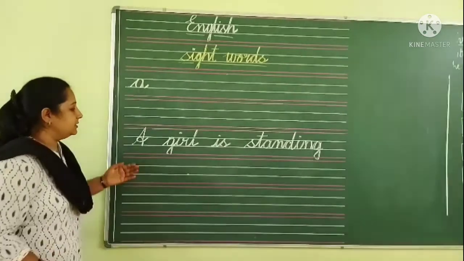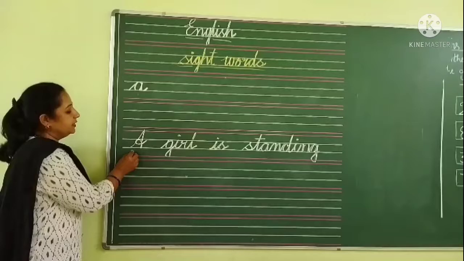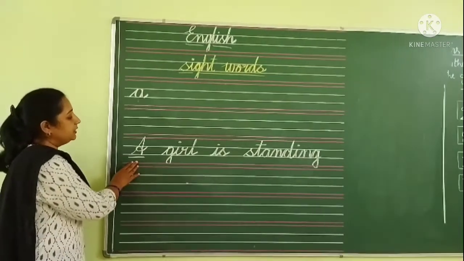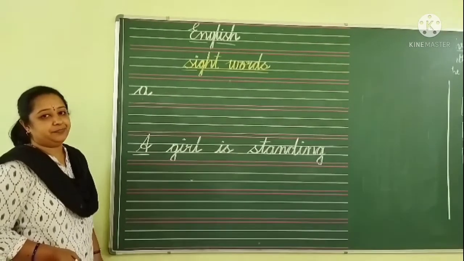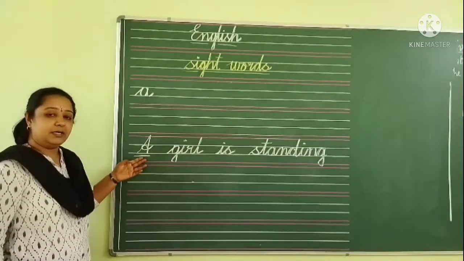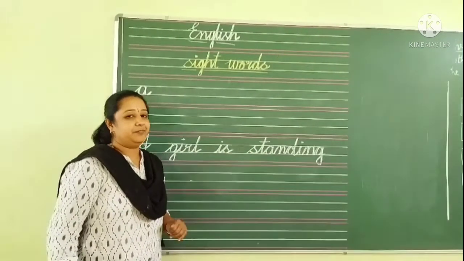In this sentence, a girl is standing. We have to read letter A as A itself. Here the child should not read it as A, as he has learnt earlier. Because here it is a sight word, the child has to read it as A itself. A girl is standing. A.